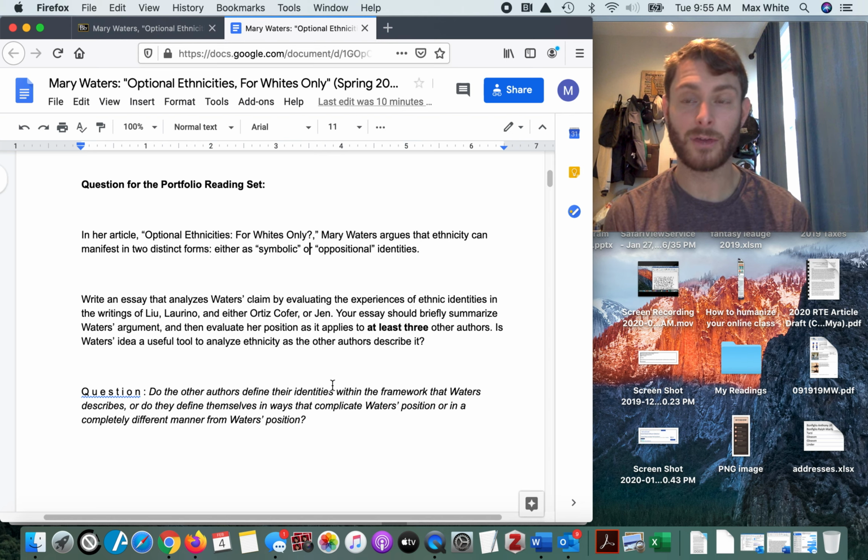Your main task in writing this essay is to tell us, how do some writers confirm this split that Mary Waters talks about, and how do other writers resist this split? You'll use the experiences of these ethnic writers in order to critique the ideas of Mary Waters. Don't get caught up summarizing Mary Waters. That is the most common mistake that students make in this first essay.